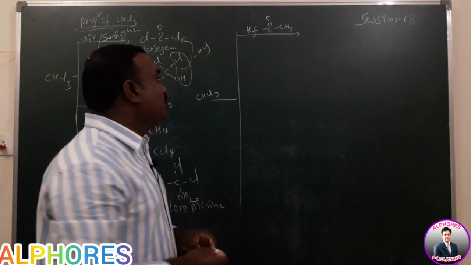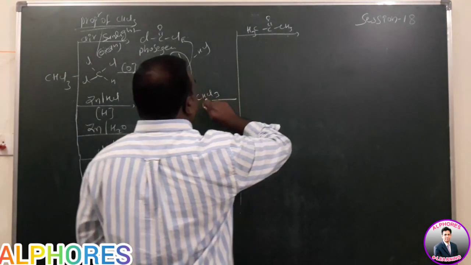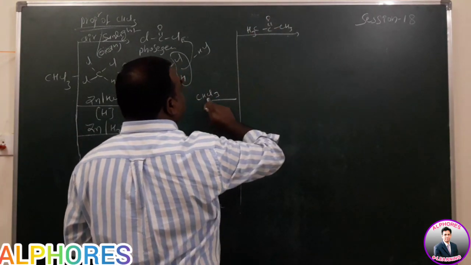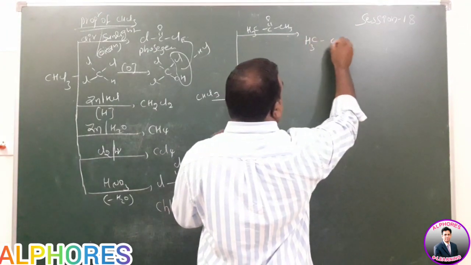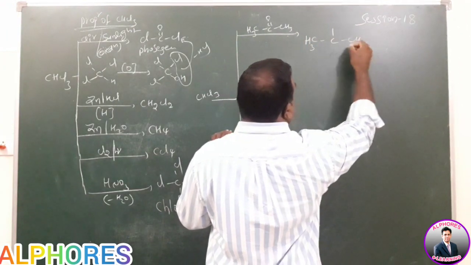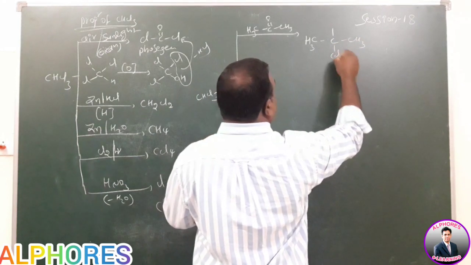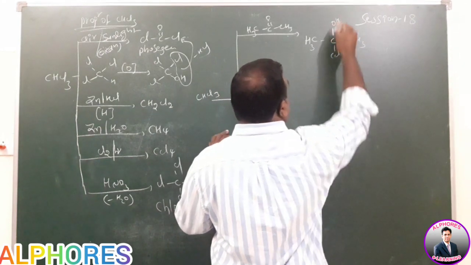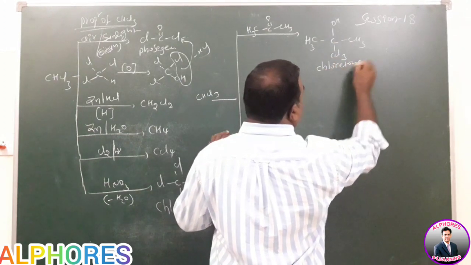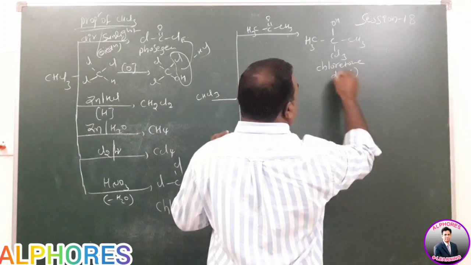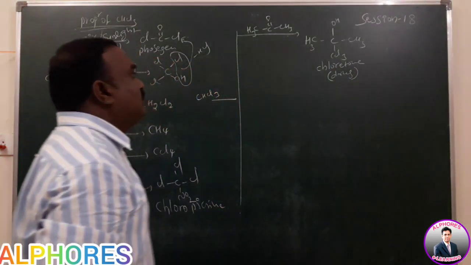So here H is added to O minus and CCl3 added to the C double bond O group. So CH3, O, CH3, next CCl3, OH is called chloretone, a hypnotic drug here.